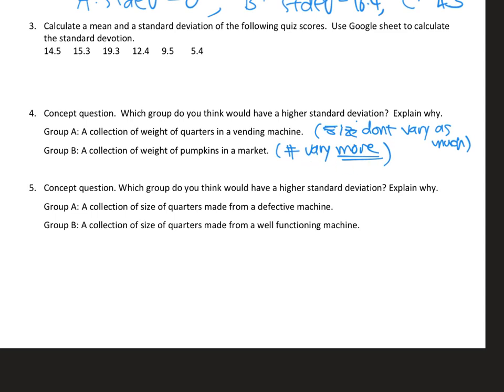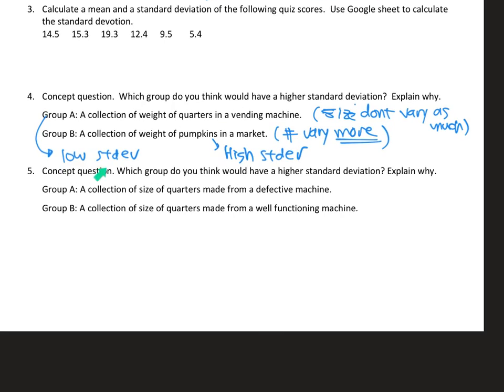So here again, it's a concept question, I don't have any numbers, but hypothetically speaking, group A will have a low standard deviation and group B will have a high standard deviation. All right, I'm going to have you think about number 5 and answer that, and that will be the last question for this worksheet.